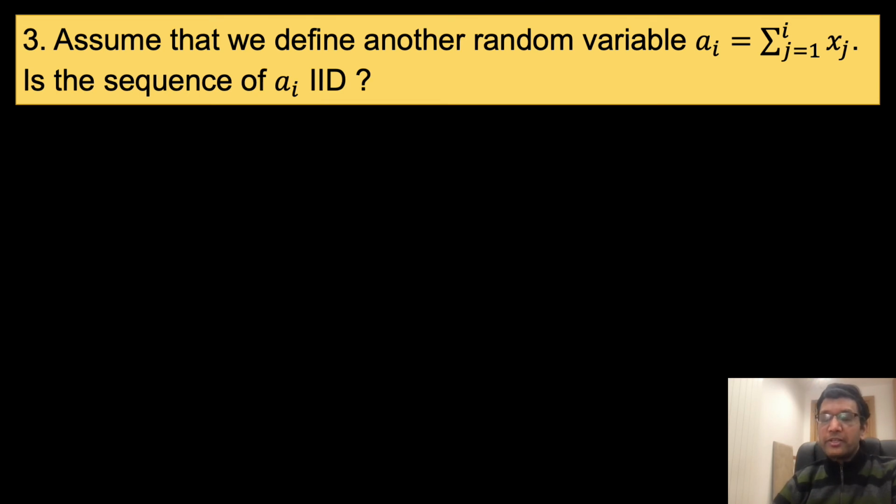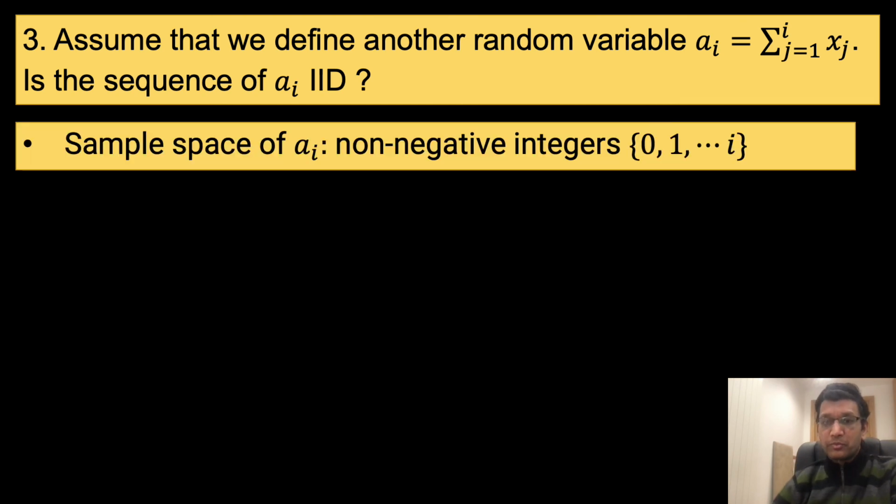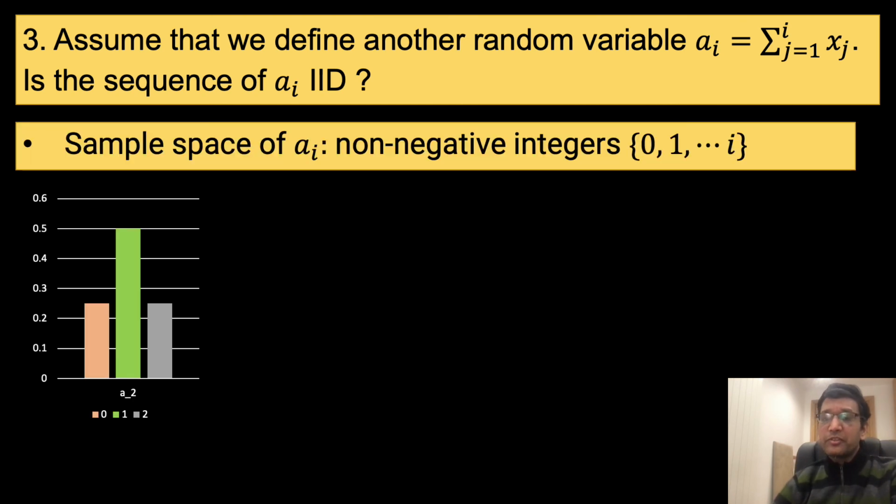Now, let us address the question of independence. To understand it, we consider the case of a sub 2. As we discussed before, the probability distribution of a sub 2 has a probability of 0.25, 0.5 and 0.25 of observing 0, 1 and 2 heads respectively in 2 tosses.